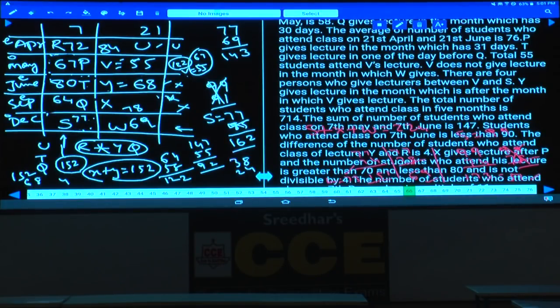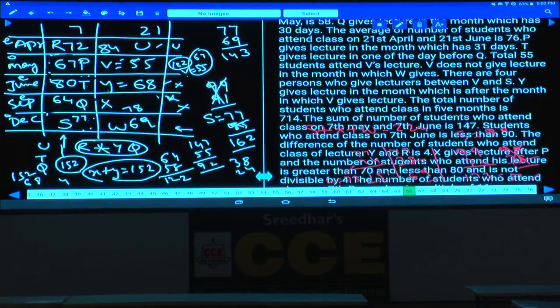Hence, we must be acquainted with all the different models before attempting tier 1 as well. And that is the very basic reason why we are giving all these type of models. Hence, R is 72, U is 84, P is 67, V is 55, T is 80, Y is 68, Q is 64, X is 78, S is 77, and W is 69.